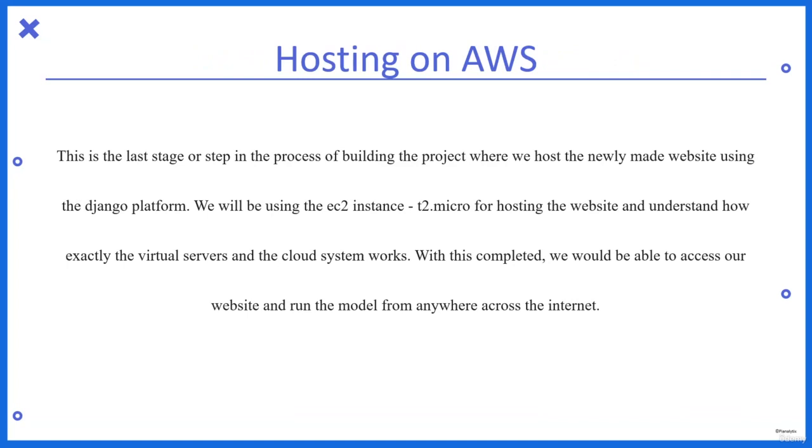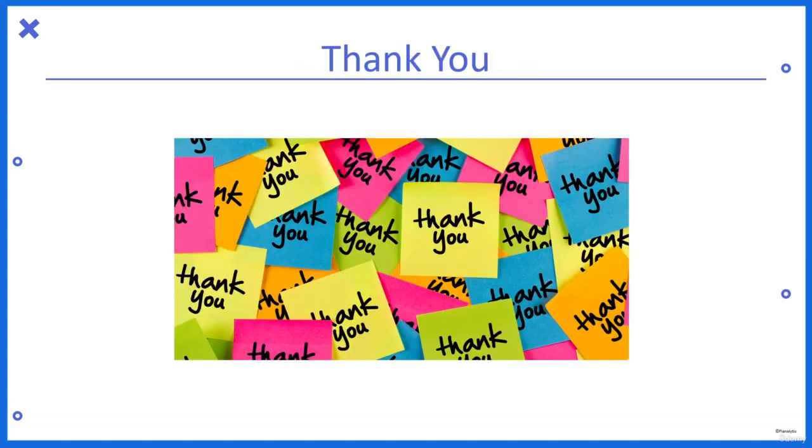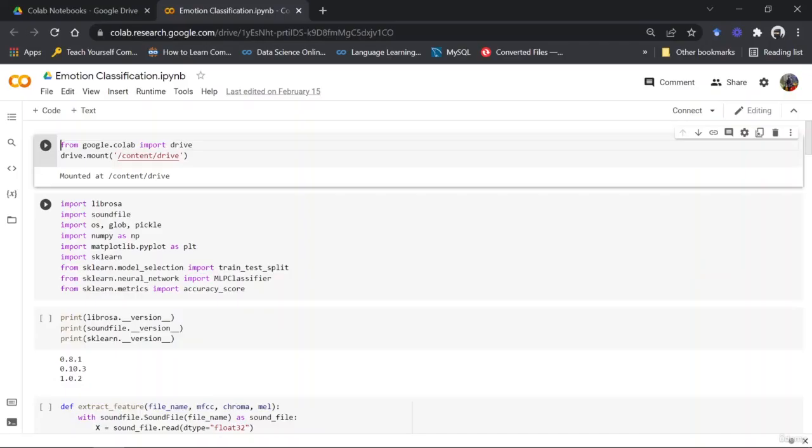Lastly, hosting on AWS. So this is the last stage or step in the process of building the project, where we host the newly made website using the Django platform. We will be using the EC2 instance, particularly the T2 micro instance, for hosting the website and understand how exactly the virtual servers and the cloud system work. With this completed, we will be able to access our website and run the model from anywhere across the internet. So let's move forward to the first part, that is building and training our deep learning model.